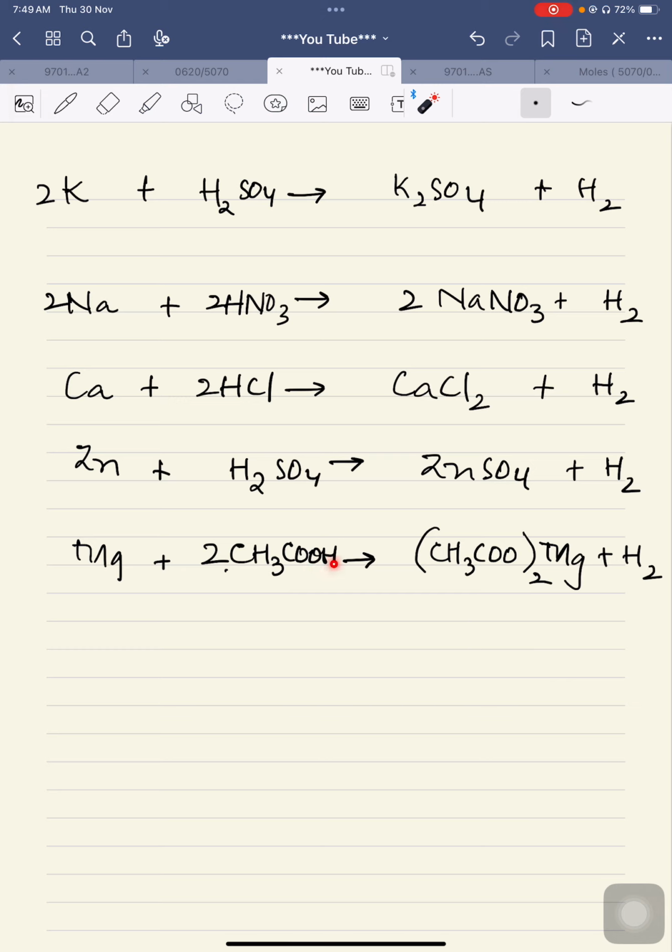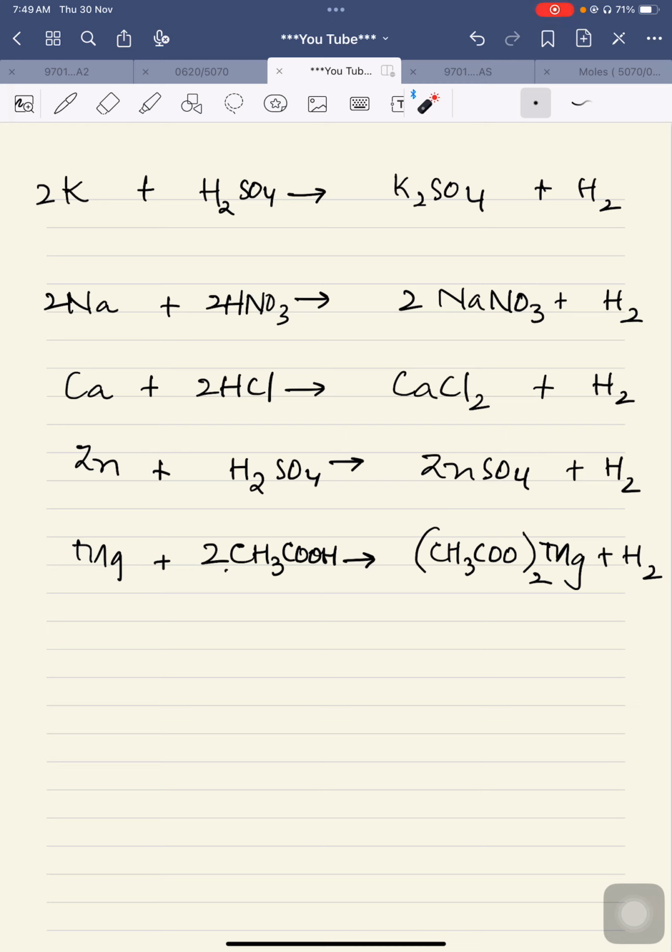After loss of this hydrogen, the total charge on this part will be -1. When it is -1, it will come 2 times to compensate the charge of magnesium. One should keep in mind that magnesium is a part of group number 2, so it will have a charge of +2. To cancel the +2 charge of magnesium, this has to come 2 times. So this is how we are going to write the balanced chemical equation of metals with acids.